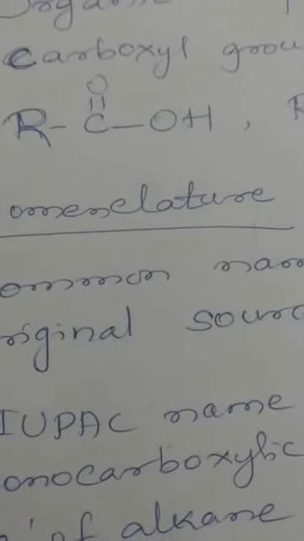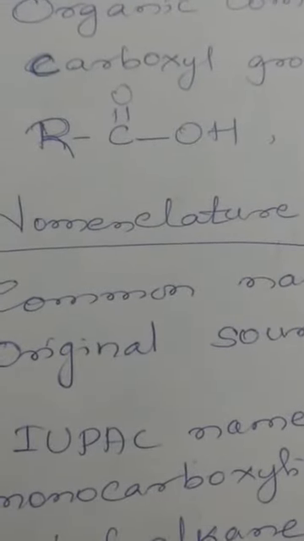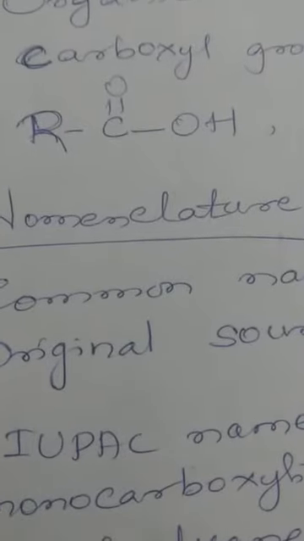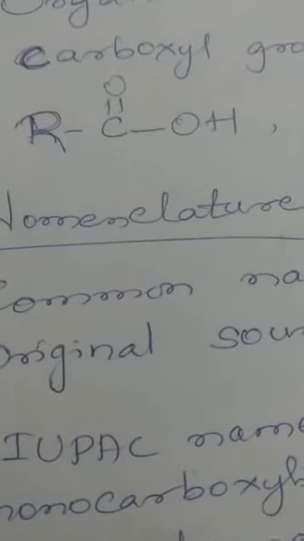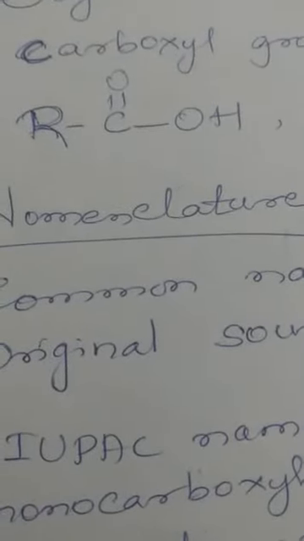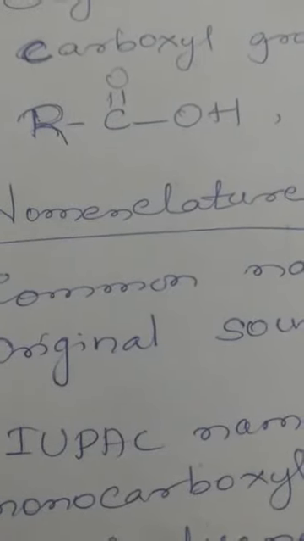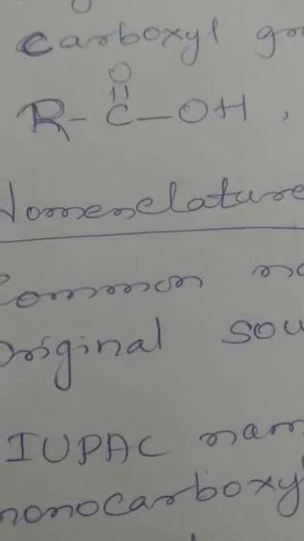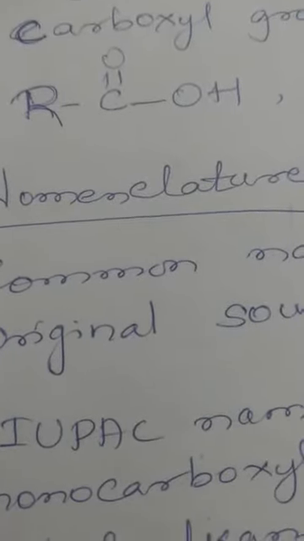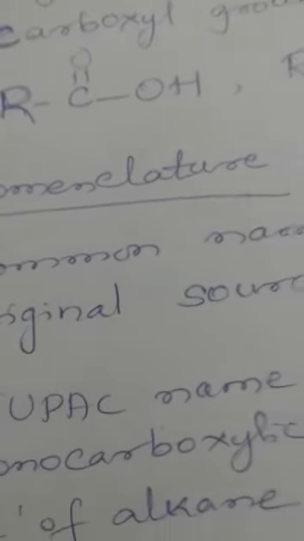Similarly, the next member, acetic acid: replace R by CH3 in the general formula RCOOH. Acetic acid, CH3COOH, derived its name from vinegar because in Latin acetum means vinegar. So in this way the common names are derived either from Greek or Latin, which indicate the original source of the acid. Coming to the IUPAC system.